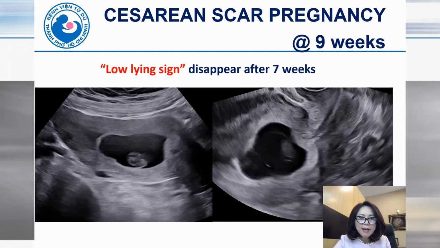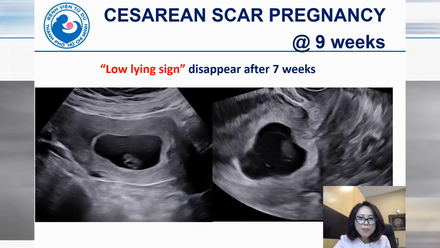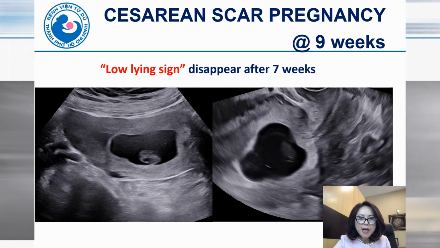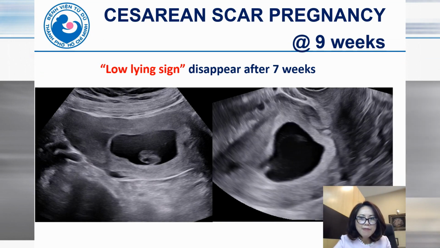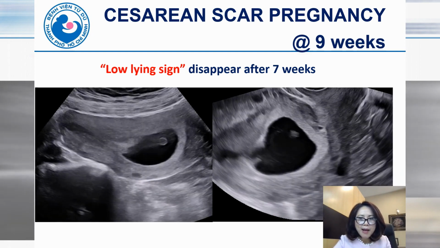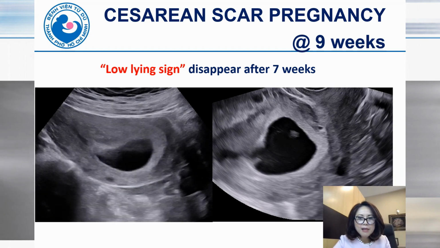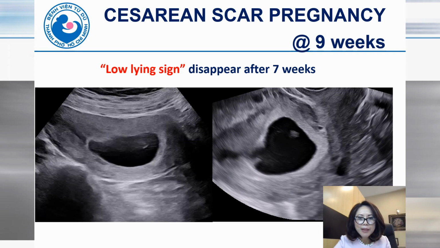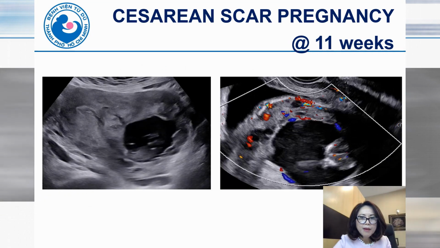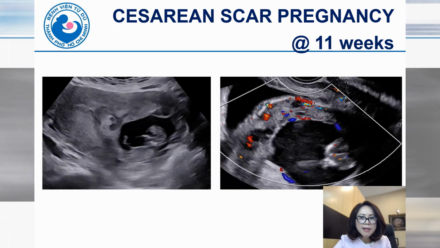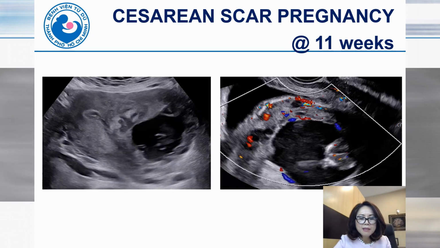The same patient at 9 weeks, transabdominal scan and transvaginal scan. We can see the GS extends toward the cavity and migrates to the fundus, but the placenta is still there in the niche. This is an important sign for the diagnosis of Cesarean scar pregnancy after 7 weeks, when the low-lying sac may not be seen anymore. And the same patient at 11 weeks, we can see nearly all signs of placenta accreta, like in the third trimester.